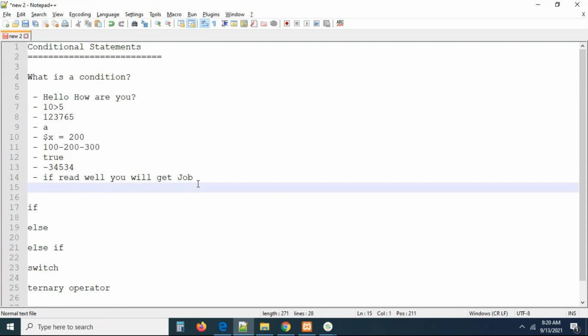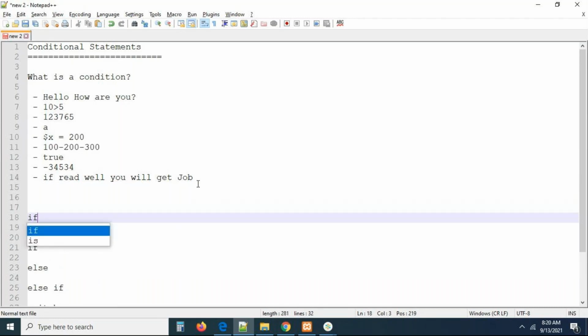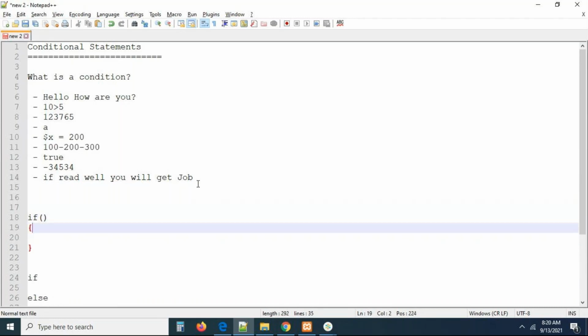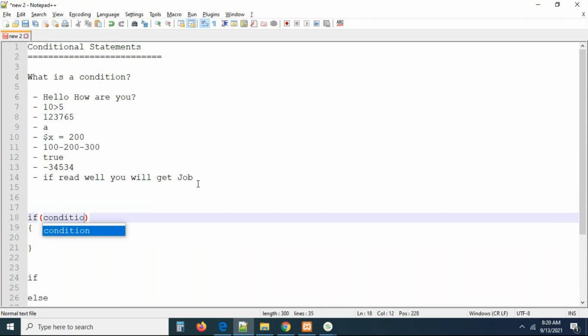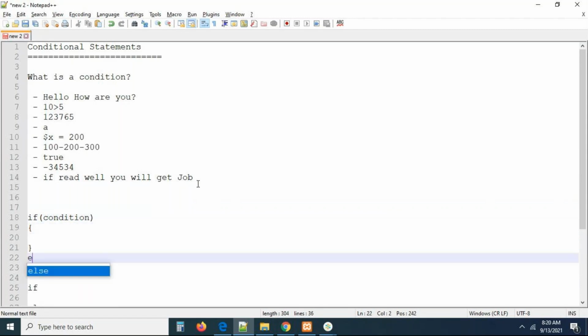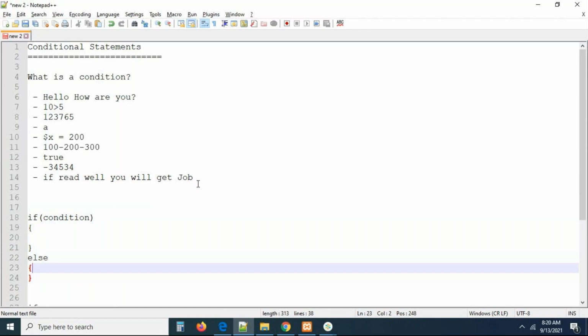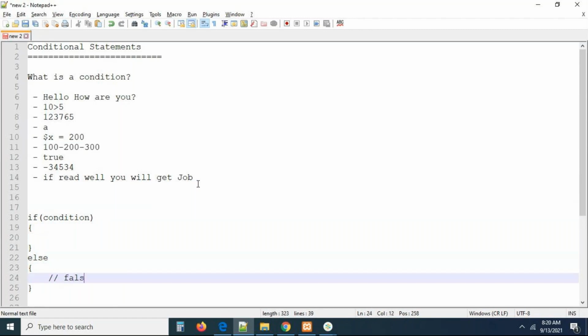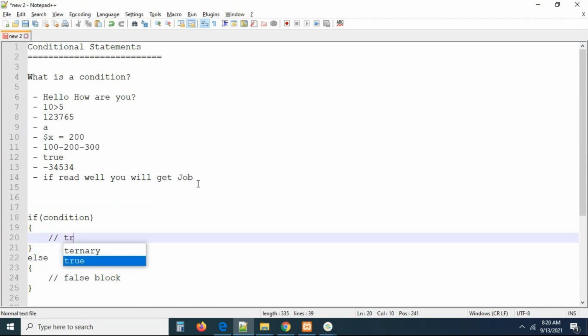We have a lot of confusion, guys, about a condition. Many people, if I ask them, can you write the syntax of an if statement, will immediately write this. Even today, they remember this. They will write the condition, and they will write the else block also. They will simply say this is the false block, sir, and this is going to be the true block, sir. You know the syntax of it.